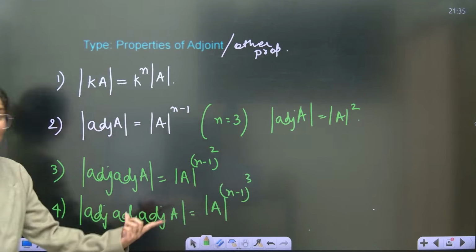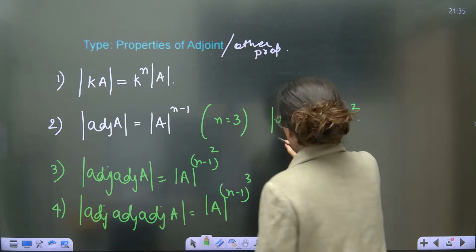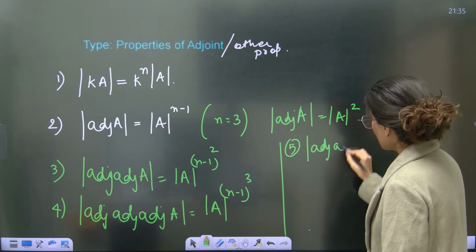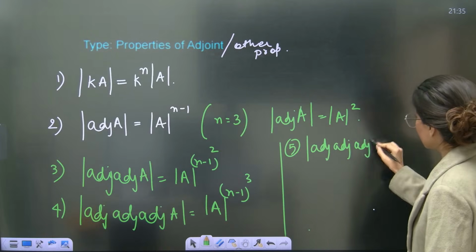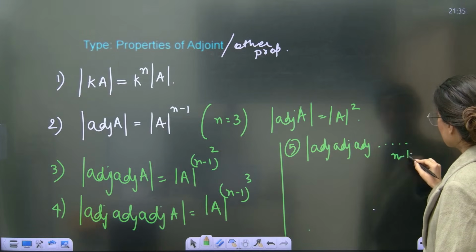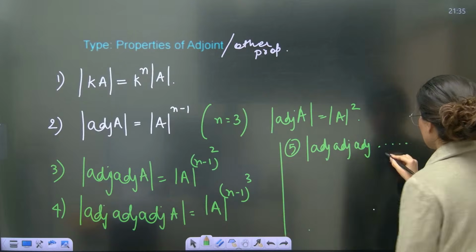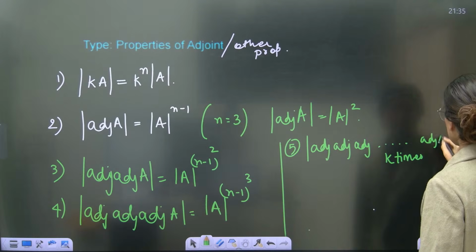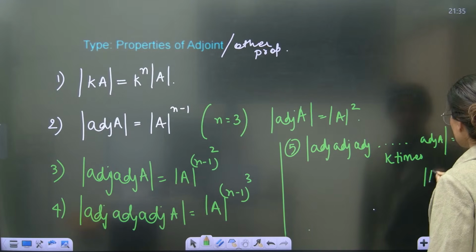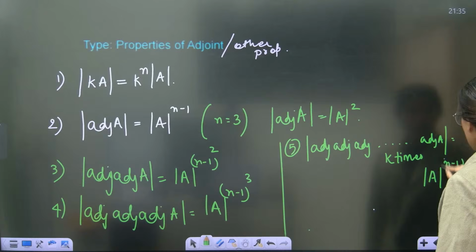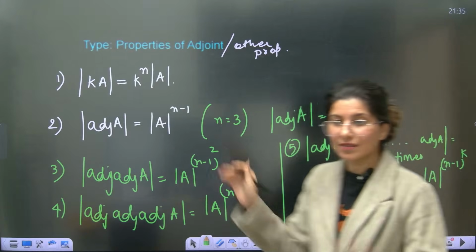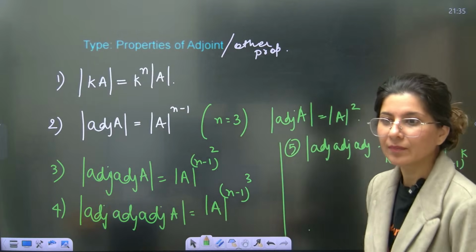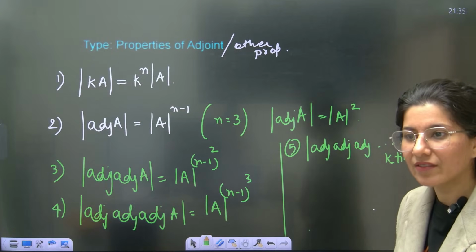Now you are understanding the pattern. If I ask you fifth, this is adjoint of adjoint of, and so many times, k times, adjoint of A. Then it is going to become what? Determinant A power (n minus 1) power k. Very, very important. This whole thing is very important. You have to understand, okay? Yes, Anvit, absolutely right.